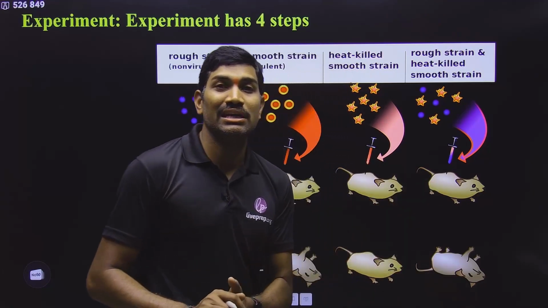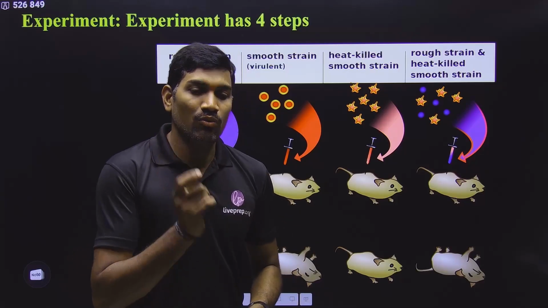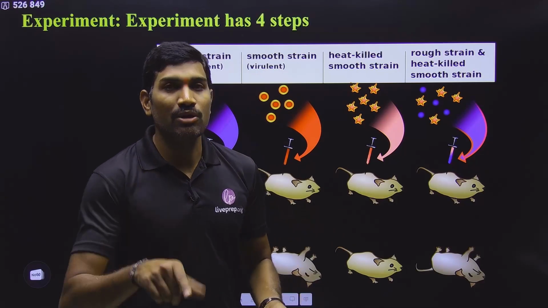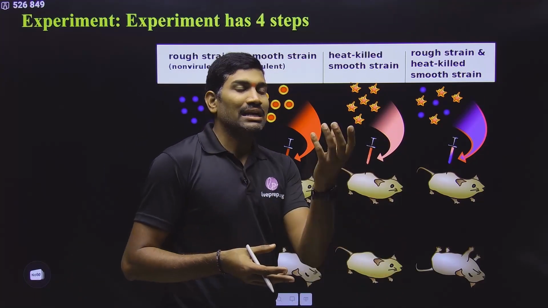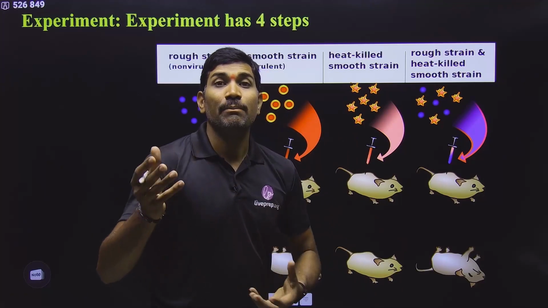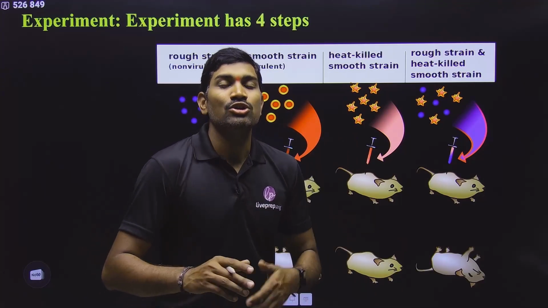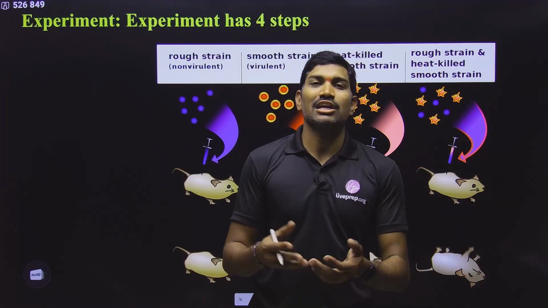This is the explanation he gave, and that is correct. The explanation is correct, but he didn't know what that something is. Simply he called it the transforming principle, because that something transformed normal R strain into pathogenic S strain. So a physical transformation has happened. It transformed R into S, and so he called it the transforming principle.